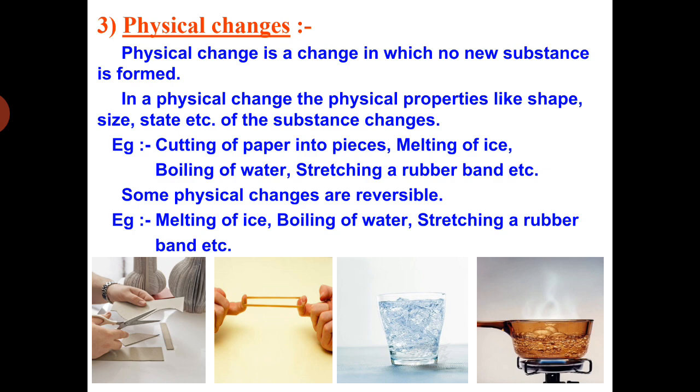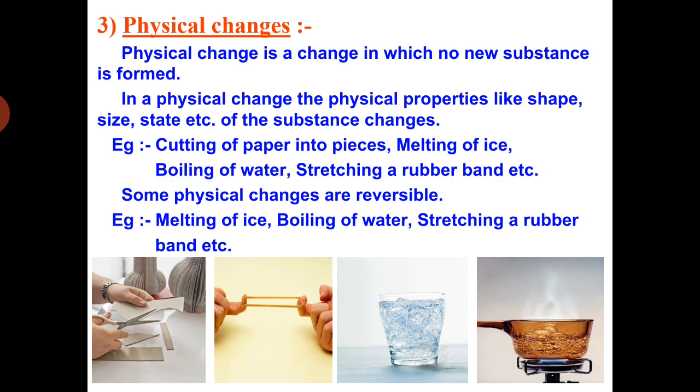In a physical change, the physical properties such as shape, size, color, and state of a substance, these are physical properties. If they remain the same, then it is a physical change.